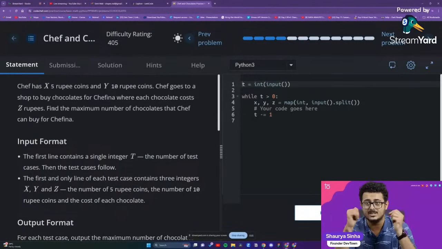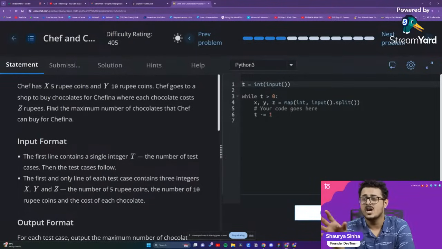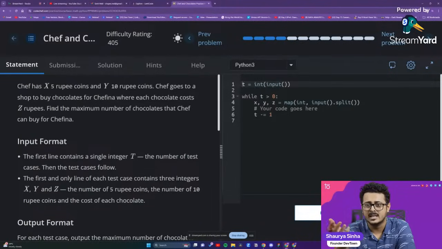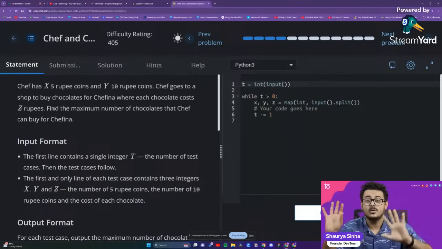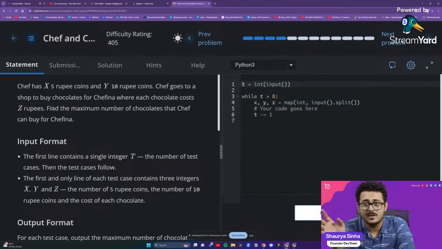For example, in your exam, no matter which company you're applying for, Google, Microsoft, Amazon, Flipkart, Walmart, Goldman Sachs, nobody sees your resume. No company has the time to see your resume. They'll give you a link to an online coding exam. That exam will have 2 to 3 coding questions that you will have to solve in 60 to 90 minutes. If you are able to solve that exam, then and only then they give you an opportunity to sit in an interview. Otherwise, no company is going to waste their time.